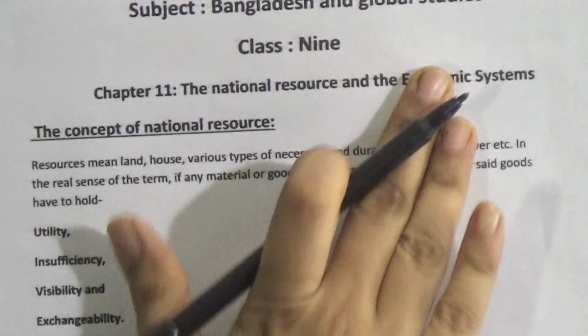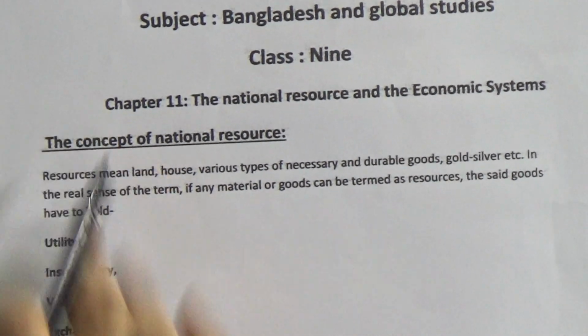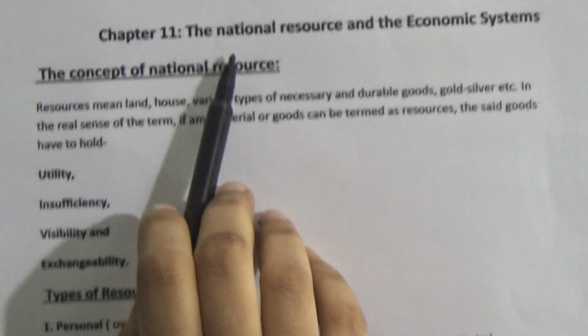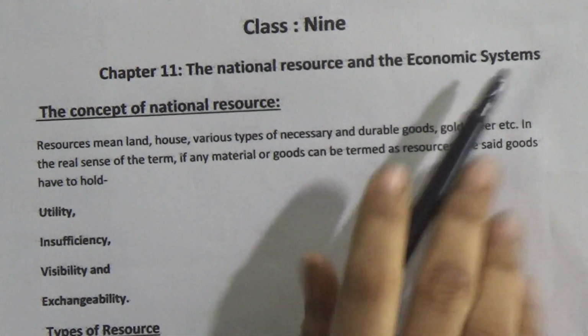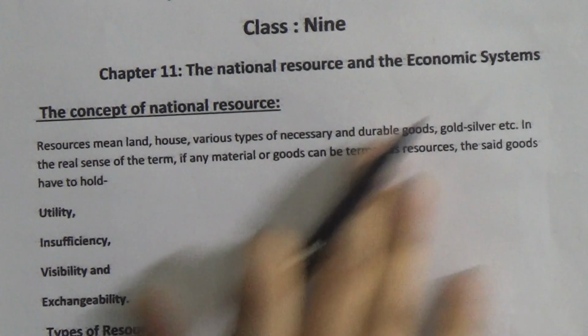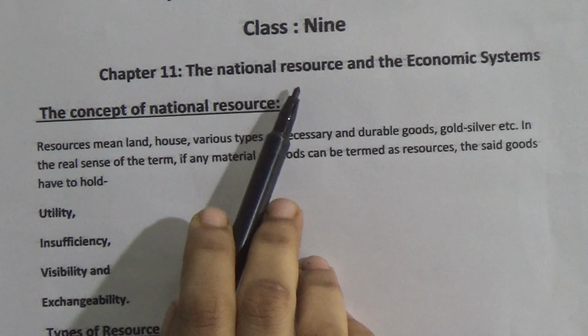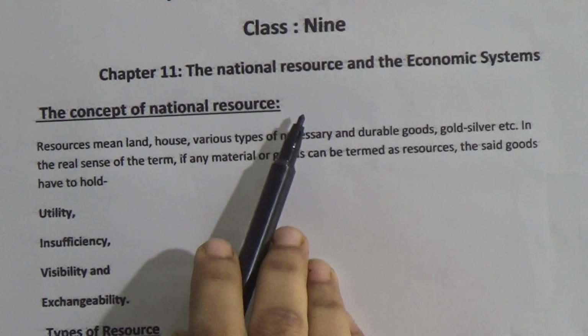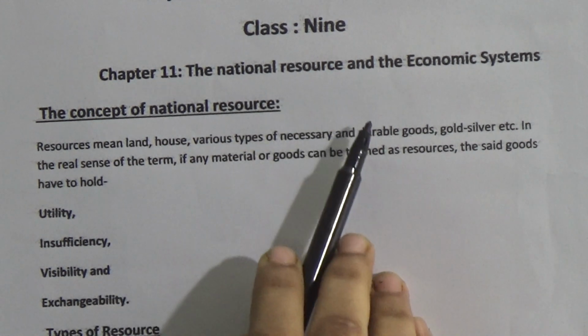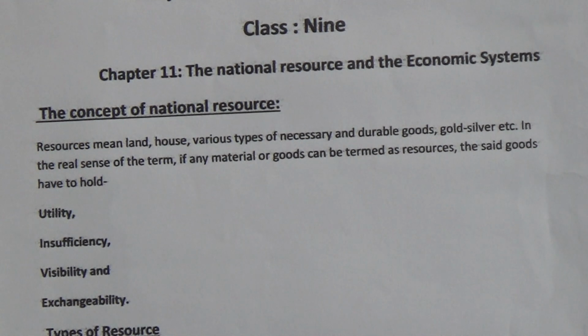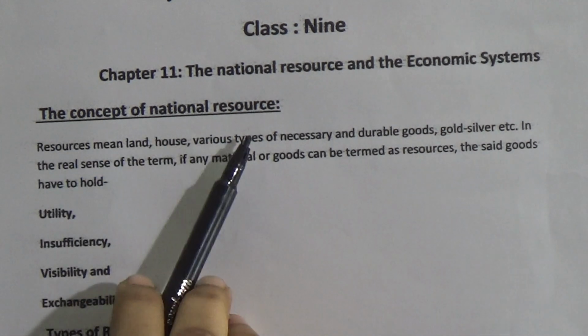The subject is Bangladesh and Global Studies. The chapter is chapter 11, the National Resource and the Economic Systems. In this chapter, we will learn about what the national resources are and what the definition of resource is, and then we will discuss some economic systems which prevail in societies across the whole world. At first, the concept of the national resource.